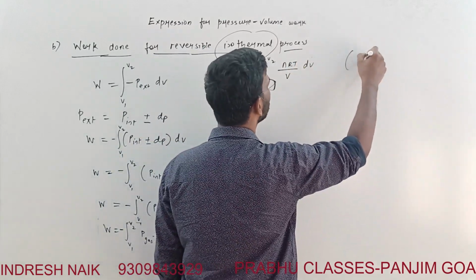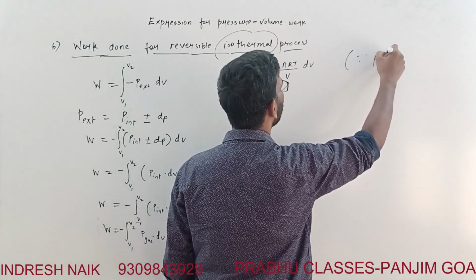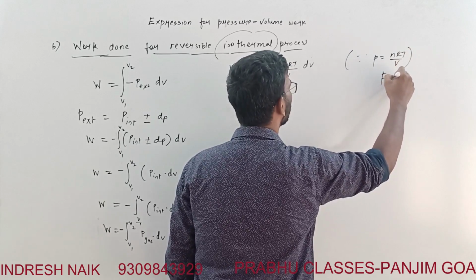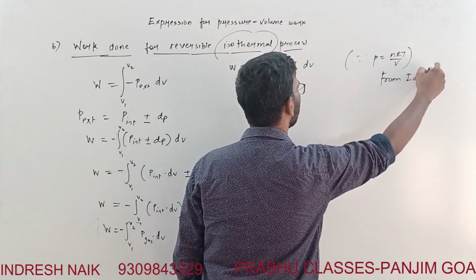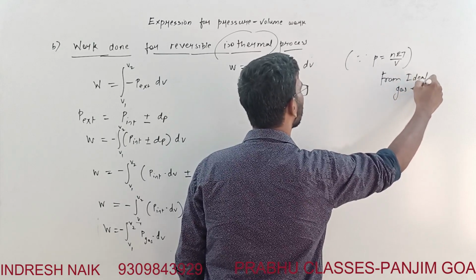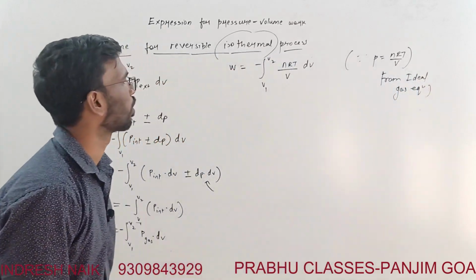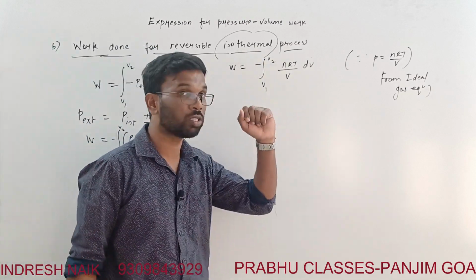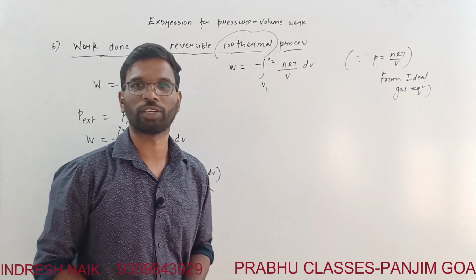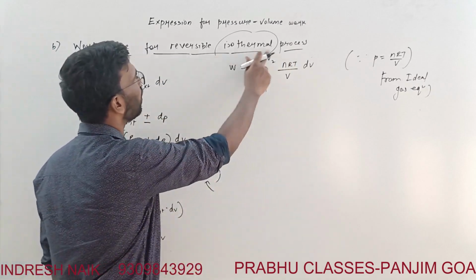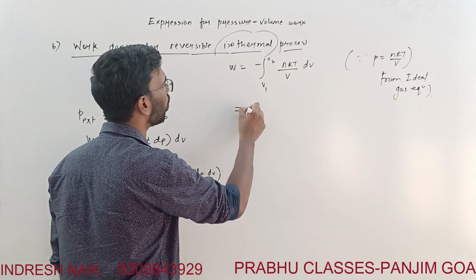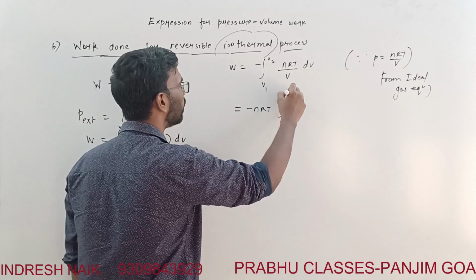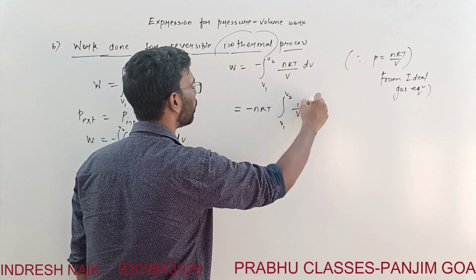So I'll write, since P is equal to nRT by V from the ideal gas equation. Now over here the number of moles of the gas will be constant, R is a gas constant, and T is the temperature, right? Since it is isothermal, T is also constant. So I can take all the constants out, nRT I am taking out. This is V1, this is V2, 1 by V dV.